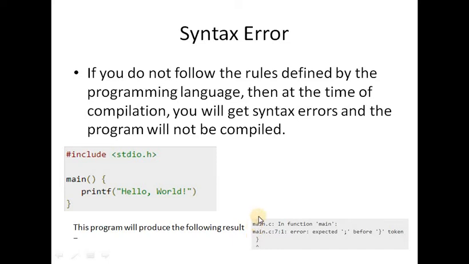It will show some errors like missing main function; we have to assign void main or int main, it may be an integer, that is a main function. And the second error is an error expected, because we missed the semicolon at the end of the line. As you can see in the program, this is a kind of syntax error if you do not follow the rules of the programming language.